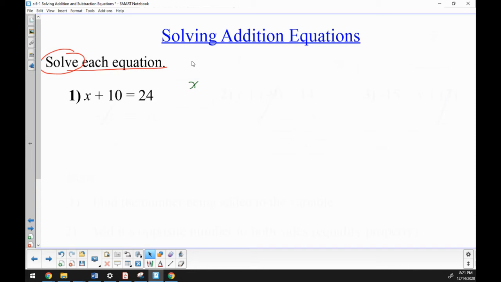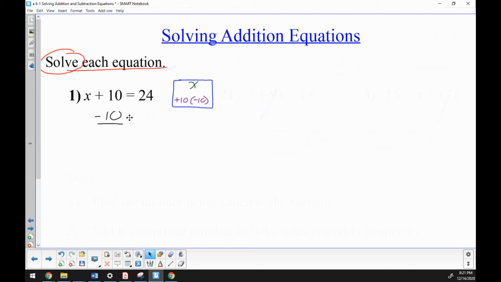And then I need to look and see what is happening to the x. In this problem, the x is adding 10. So I'm going to write down that it is adding 10. You'll notice I write it a little bit off to the side, and that is because after writing what is happening to the x, I'm going to write the inverse of that. Now, the inverse of adding 10 is subtracting 10. So to solve this problem, my variable is an x, the x is adding 10, and I'm going to do the inverse of adding 10, which is subtracting 10. It'll look like this. Underneath the plus 10, I will write minus 10.